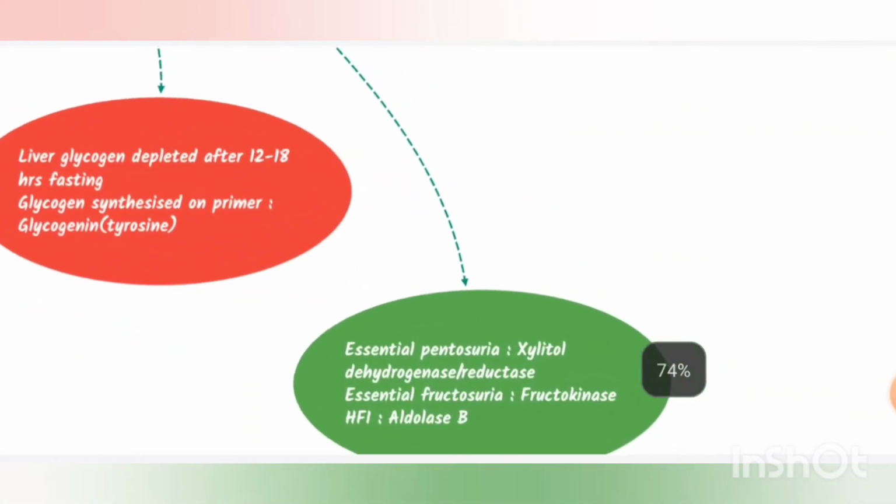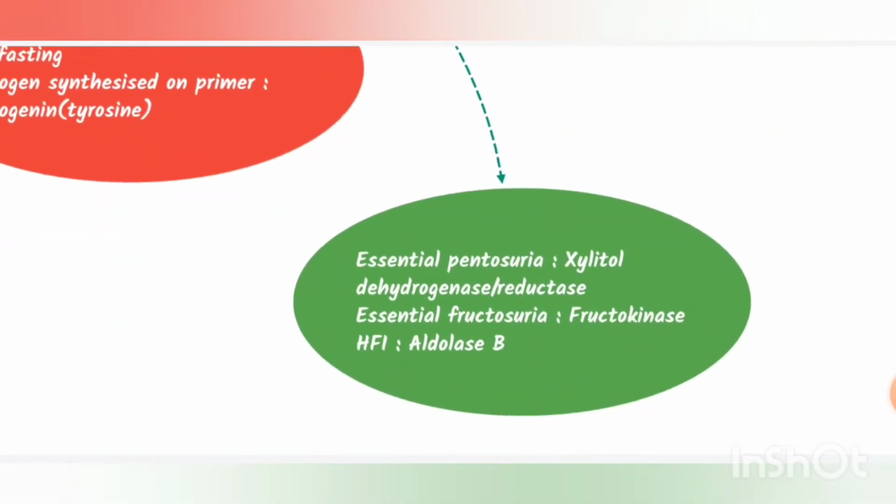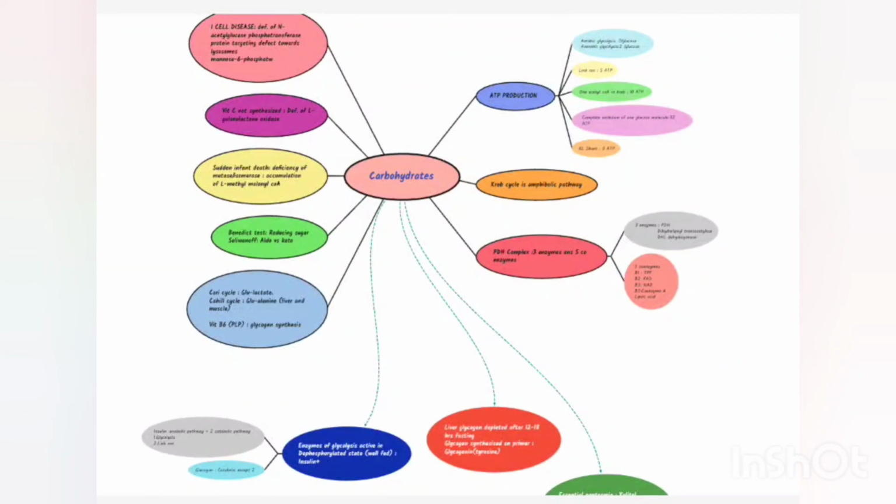Next point is essential pentosuria is due to the deficiency of xylitol dehydrogenase or reductase. Essential fructosuria is fructokinase deficiency, and hereditary fructose intolerance is aldolase B deficiency. They'll give you a question regarding fruit juice and then the symptoms appeared. So it will be that.